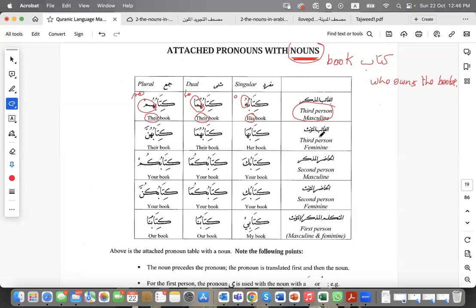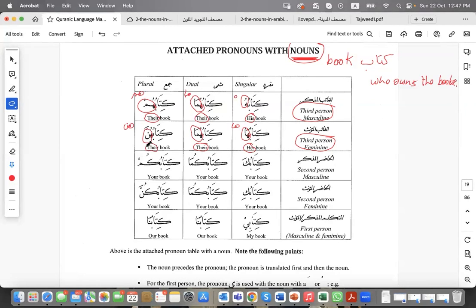If we move on to the third person feminine, we have said it's ha here, so attached at the end of kitab. So you can see kitabuha, of course there is a fatha here. Kitabuha means her book. Kitabuhuma, again, because we said that it's the same, so it's their book. Kitabuhunna, here it's hunna, كتابهن, their book, and we are referring to a group of ladies.